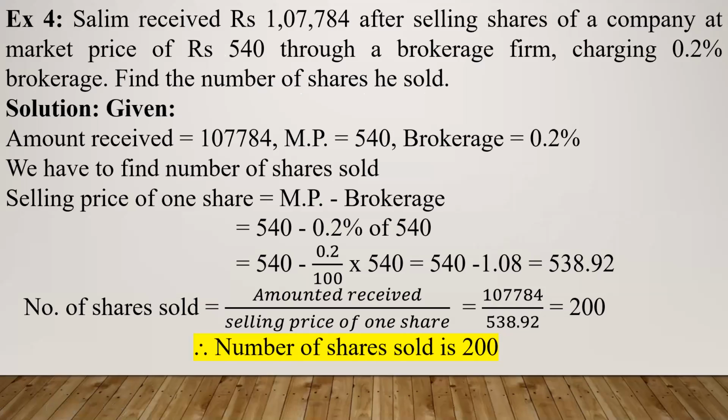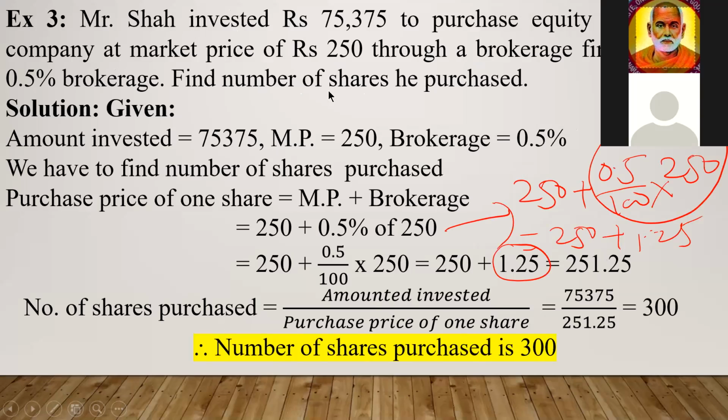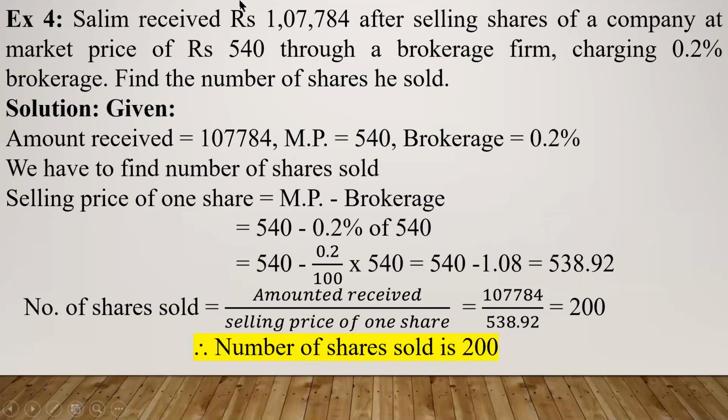Look at the problem, how it differs from the previous problem. In the previous problem, amount was invested and you were asked to find the number of shares purchased. Here, amount is received and you are asked to find number of shares sold. That is the only difference.